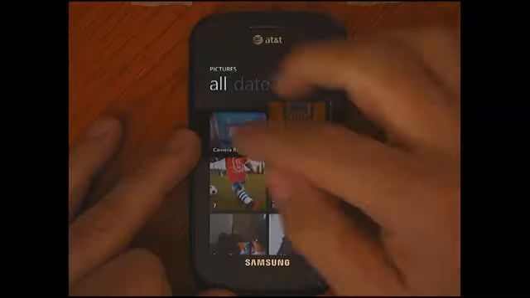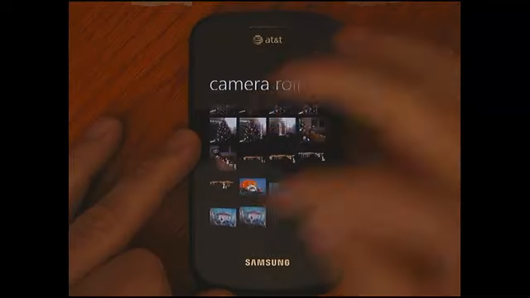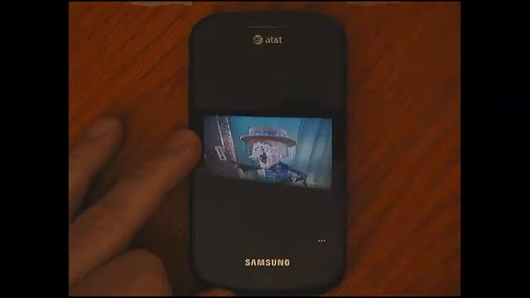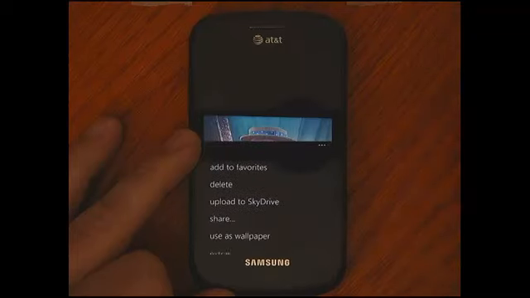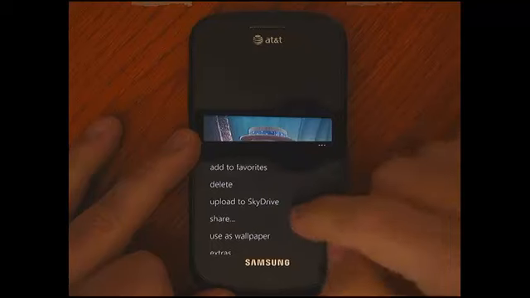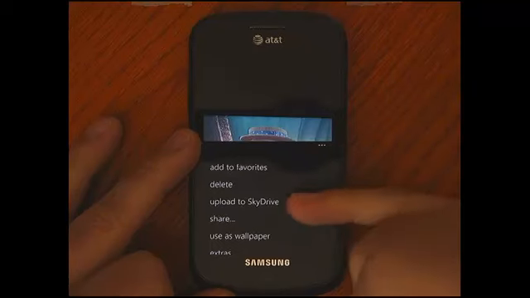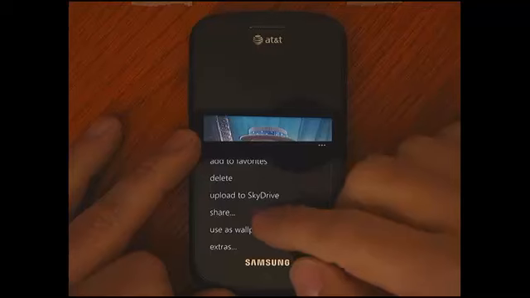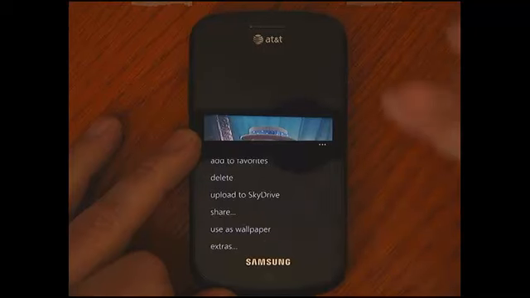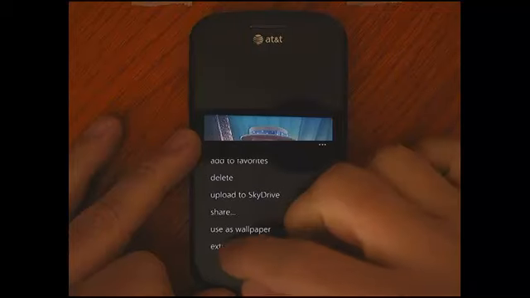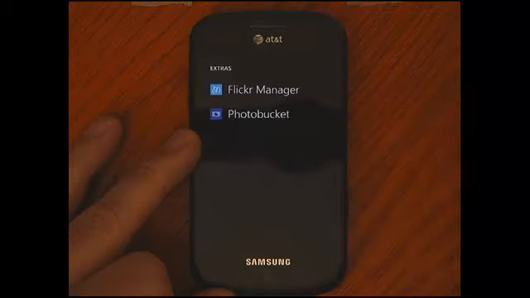Now, one of the cool things is, let me open a picture I took last night, within the hub other applications can integrate with our hubs. What I mean by that is all these: add to favorites, delete, upload to SkyDrive, share, meaning right from here I can share on Facebook and other places, or send an email, send an SMS. But you'll notice that this extras thing allows me to see other applications that integrate. So I can take this picture and upload it to Flickr, or upload it to PhotoBucket.